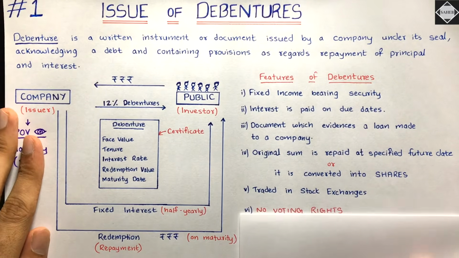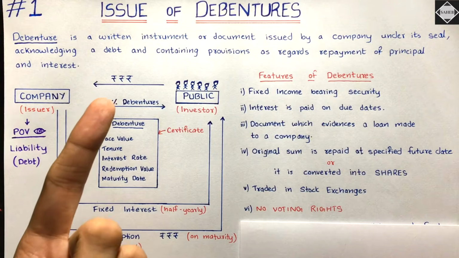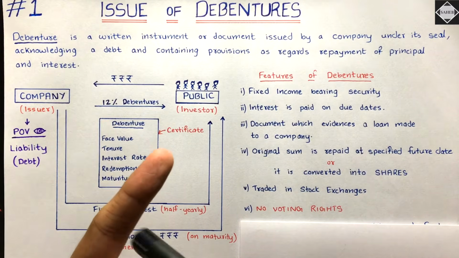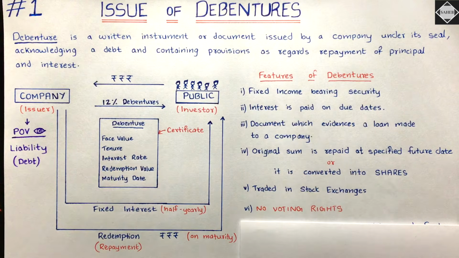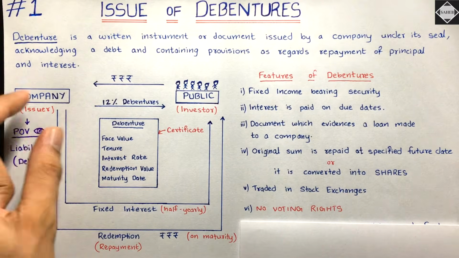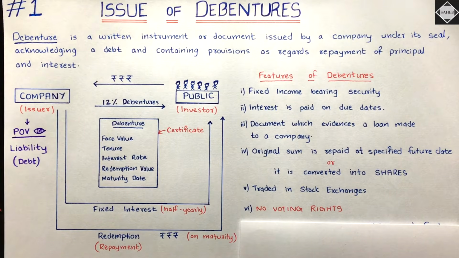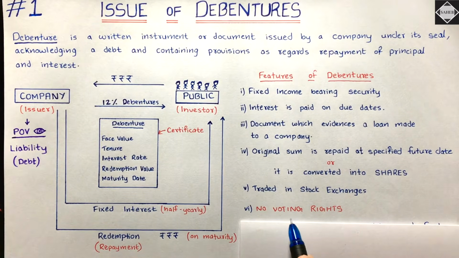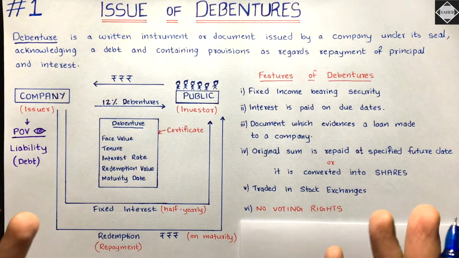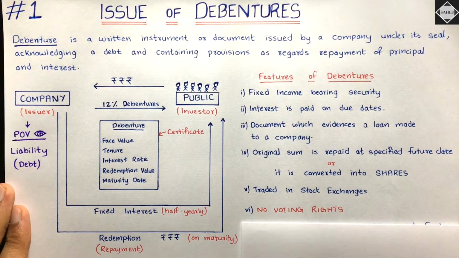The next feature, see here, no voting rights. As I told you, equity shares have voting rights. When equity shares are issued, the ownership gets diluted. But when the company raises funds through debt, by bank loan or debentures, ownership is not diluted because there are no voting rights. In debentures there are no voting rights. It's just a loan. These are not shares, so no voting rights.